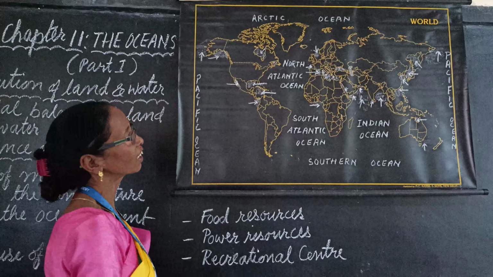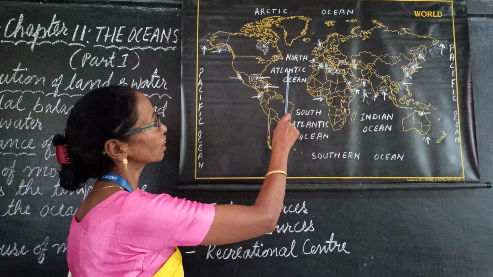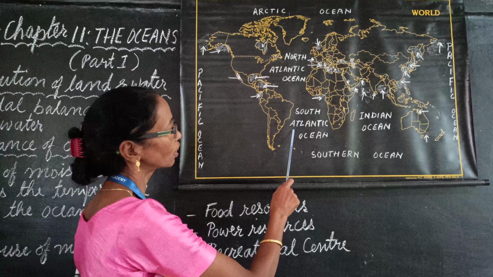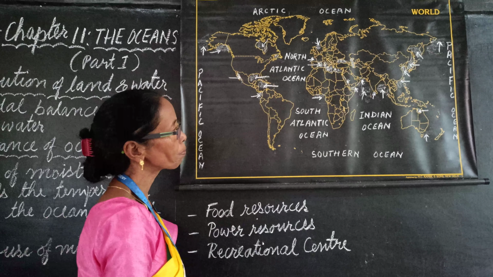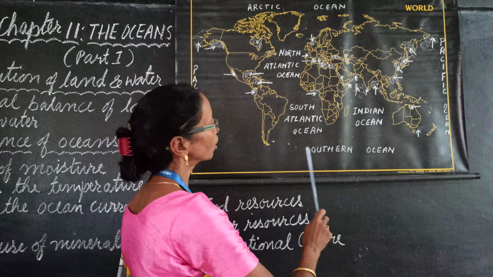The second largest is Atlantic Ocean. North of the equator it is known as North Atlantic Ocean. South of it is known as South Atlantic Ocean. Third is Indian Ocean. And fourth is Southern Ocean, which is surrounding Antarctica landmass. And in the north, surrounding North Pole, that is Arctic Ocean.